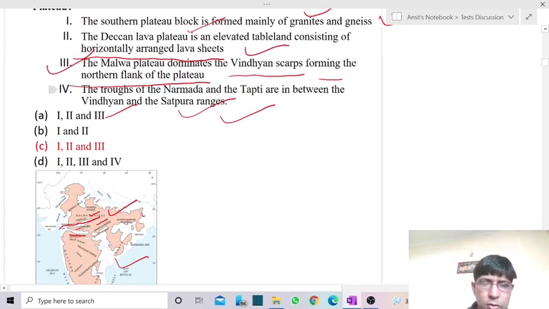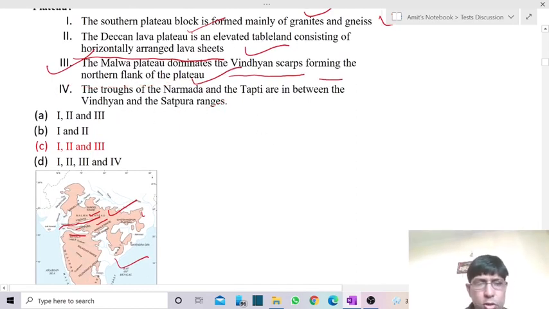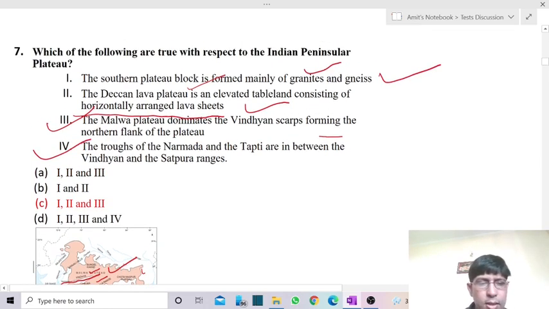So it is Narmada, of course. If you go with the case of Narmada river, it is correct. But there we have also included Tapti river. So it is making the statement more incorrect. Okay, right? So the answer 1, 2, 3 are correct. So these three statements are correct, not the fourth one. So answer is C.